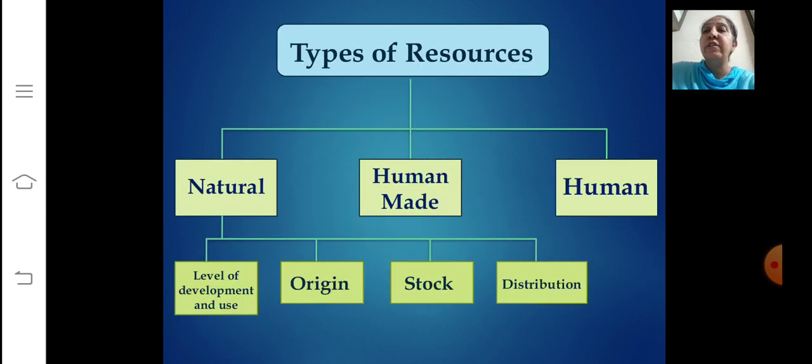Now let's move further to the types of resources. Resources are generally classified into natural resources, human made resources, and human resources. But again, in natural resources, we have the classification on the basis of level of development and use, on the basis of origin, on the basis of stock, and on the basis of distribution. Let's move further to the natural resources first.